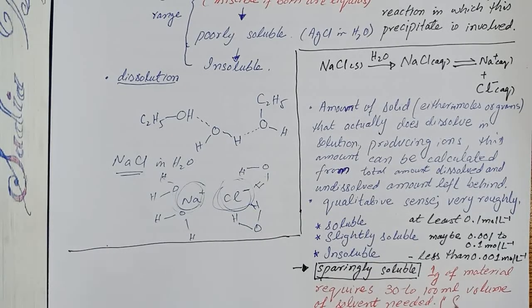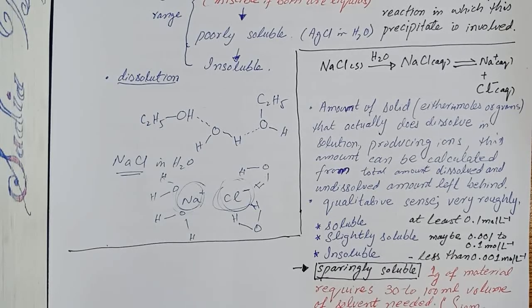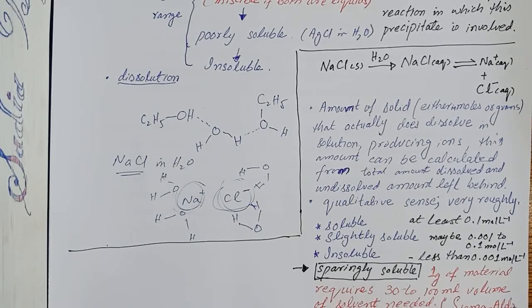That's a description from the standard Sigma Aldrich.